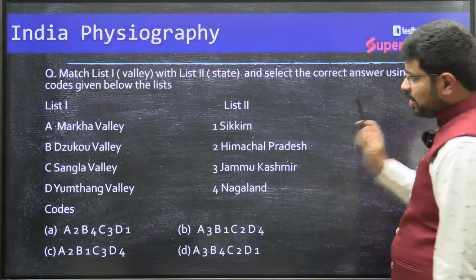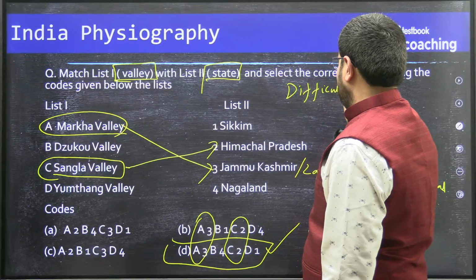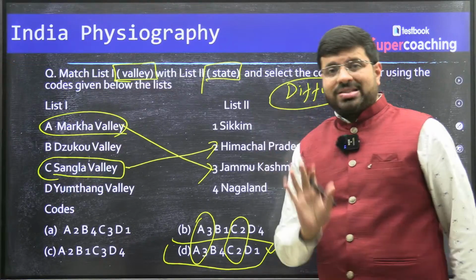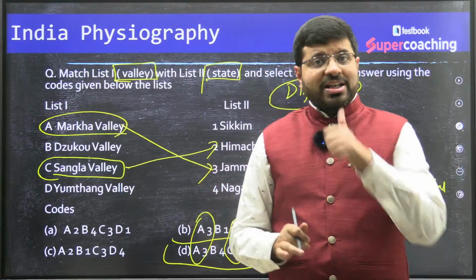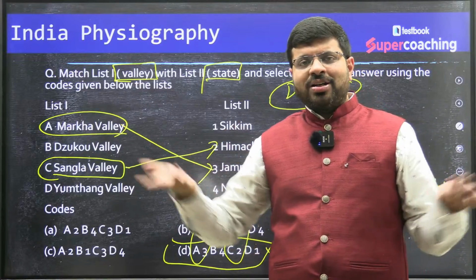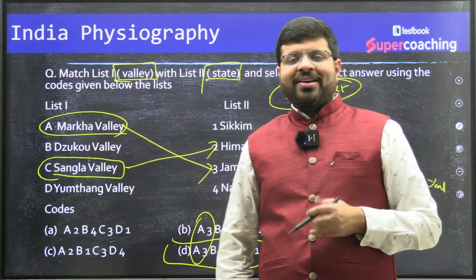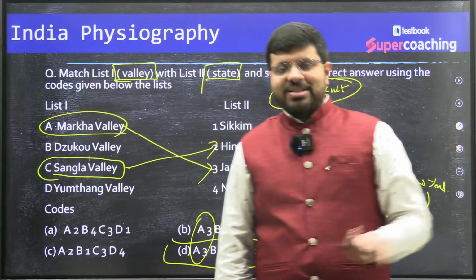And in fact, this question, I would rate as a very, very difficult question. I don't expect you to know this. If you leave this question, did not attempt this, it is absolutely okay. Everything under the sun is syllabus of geography, everything under the sun is syllabus for UPSC.